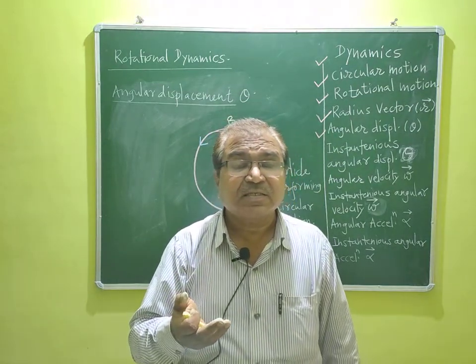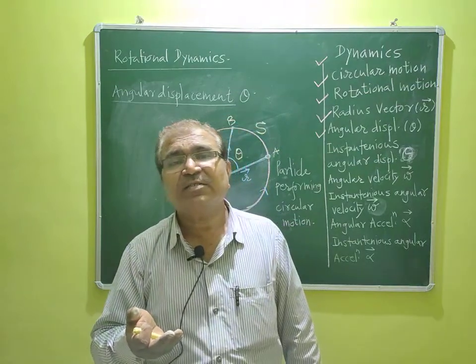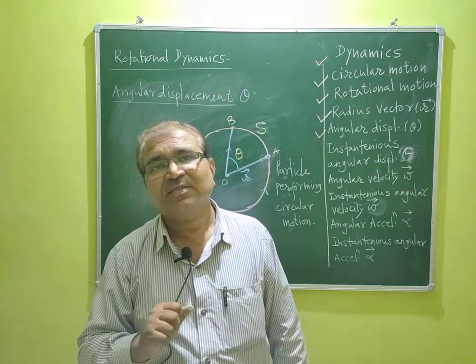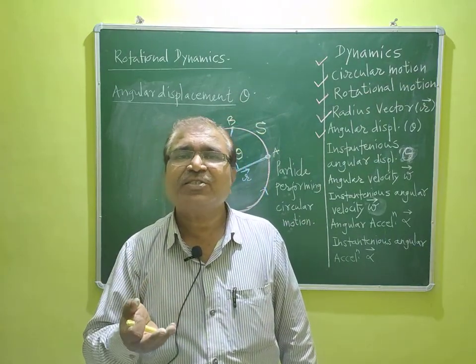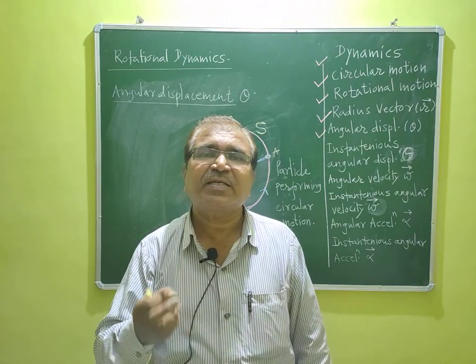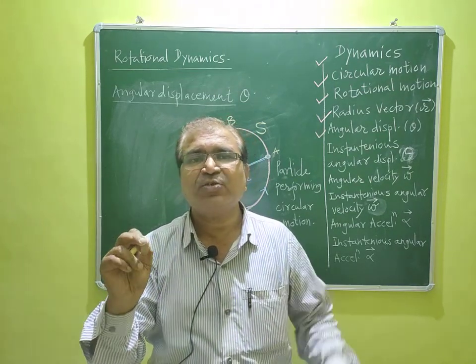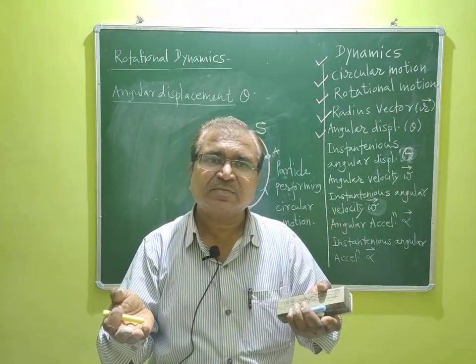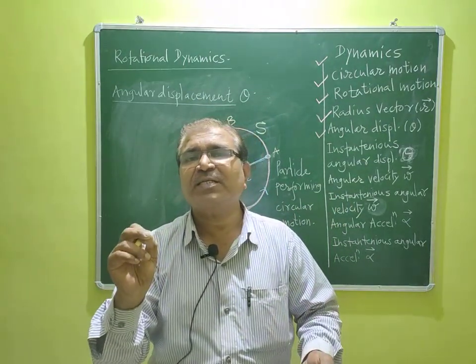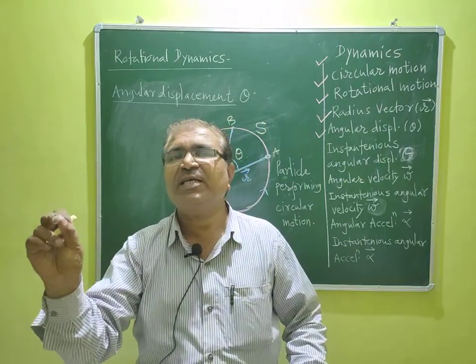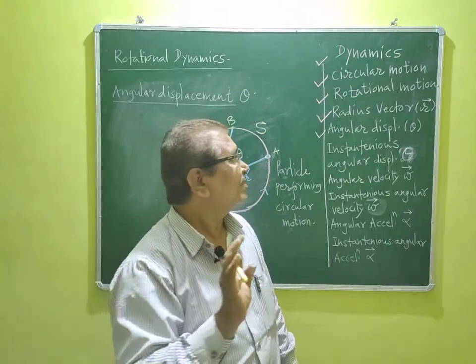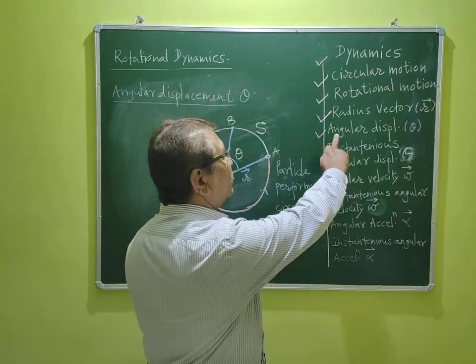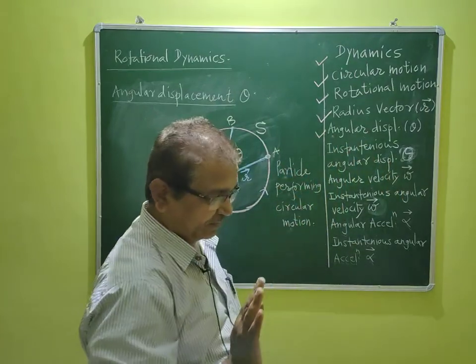Since it has a unit radian, dimension of the angular displacement is M0 L0 T0. Or best way we can say that angular displacement is dimensionless physical quantity. That's all. So this is all about angular displacement.